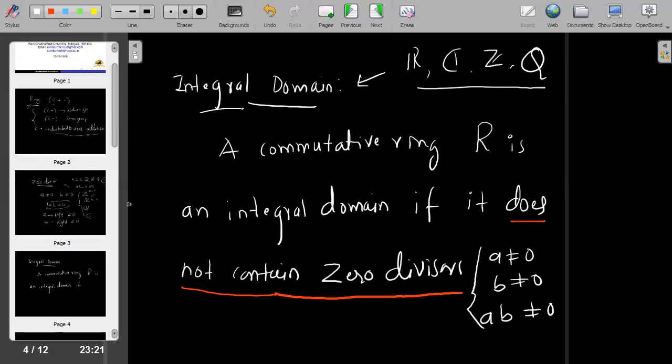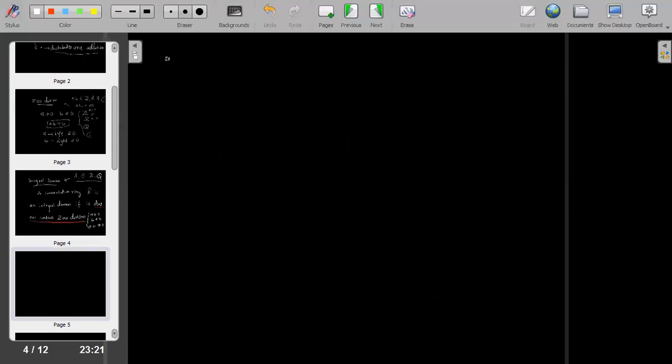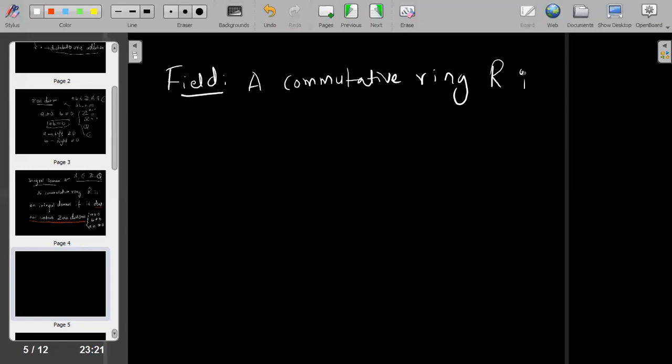With this background, let us look at the definition of a field here.